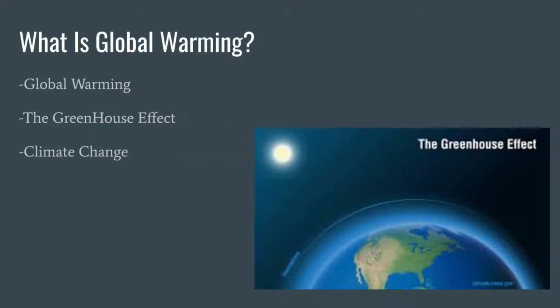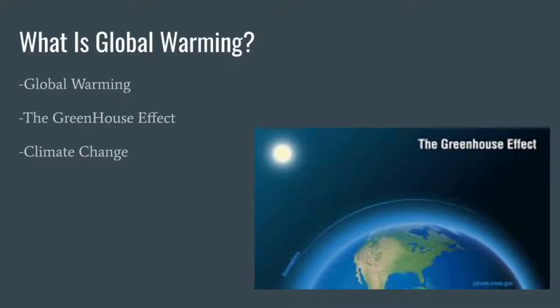Global warming is defined as the gradual increase in the overall temperature of the Earth's atmosphere and linked heavily to what scientists call the greenhouse effect. The greenhouse effect occurs when greenhouse gases, such as carbon dioxide, trap heat from the sun in the Earth's atmosphere. Human activities can change the natural greenhouse by things such as burning fossil fuels and deforestation, which has increased the concentration of carbon in the atmosphere.